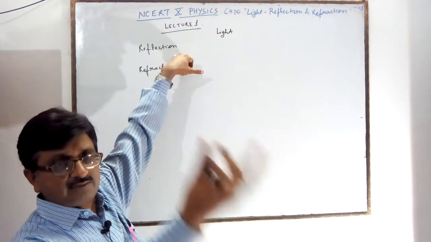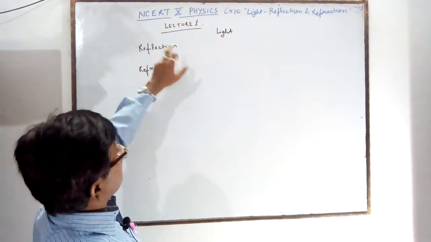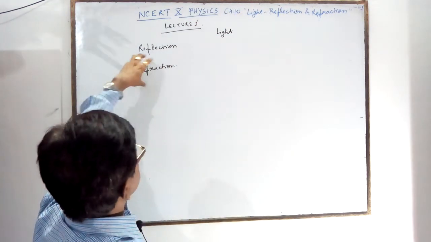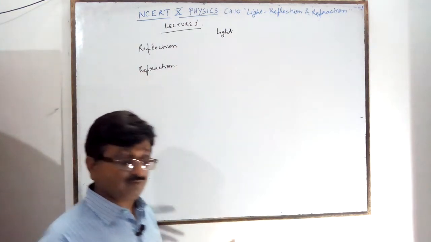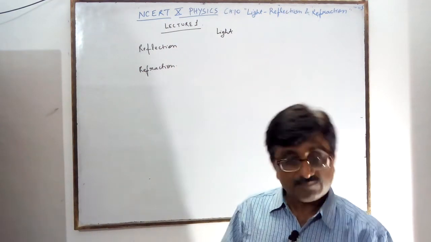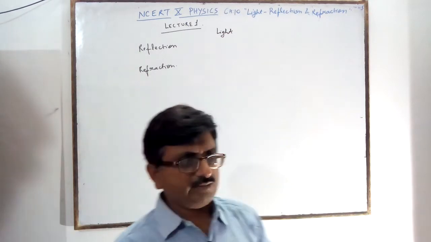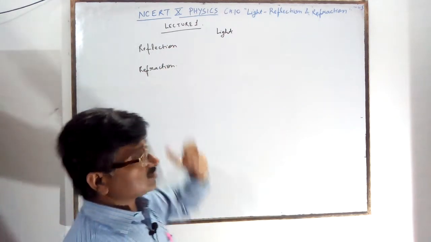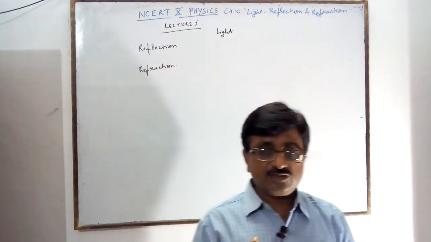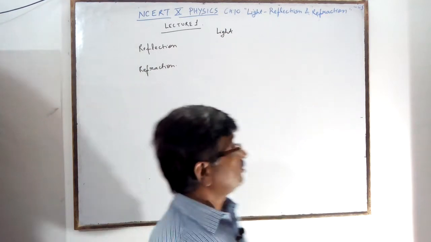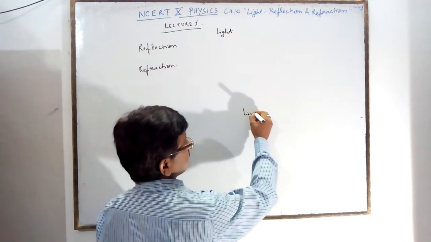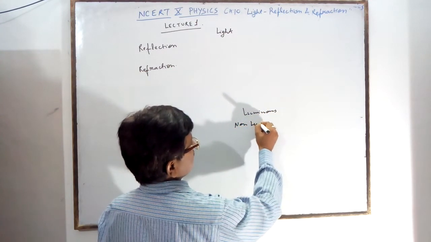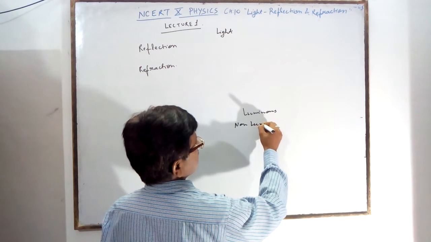In the previous class we only had the definitions and all. We will solve questions with the formulas of reflection, laws of reflection here, lens formula, mirror formula. We will find numericals also in class 10. But in the previous class we only learned image formation and all. So, very important thing, before studying this chapter you must know luminous object, non-luminous object, opaque object, luminous object, non-luminous object. What is non-luminous?